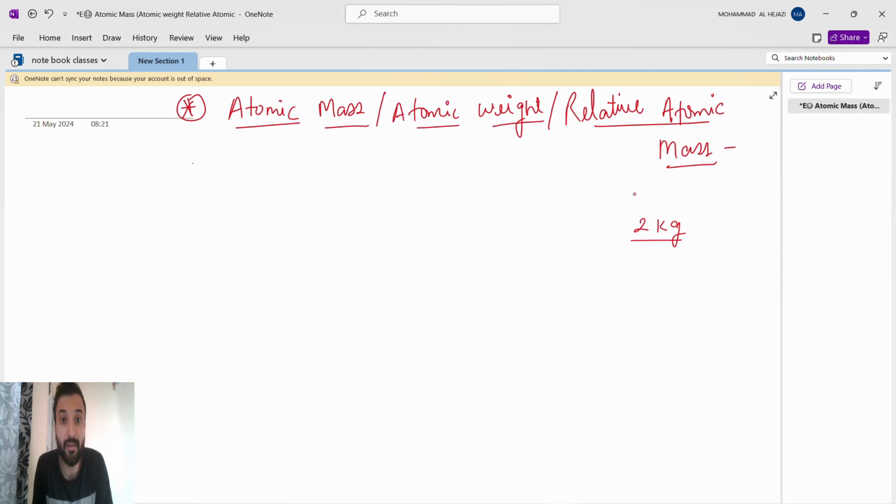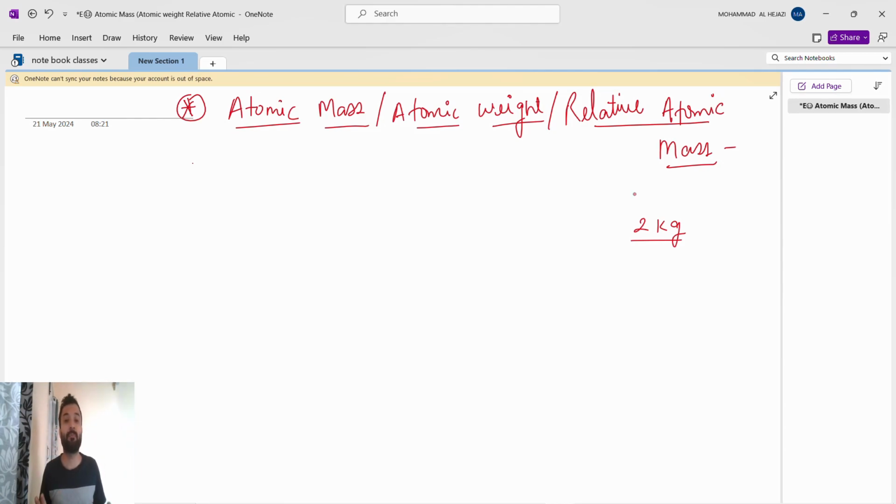This is the international standard unit, which is already measured and kept in America. Based upon that international standard unit, they give the mass for each and everything. So based upon that, we get to know that 2 kg means 2000 gram.